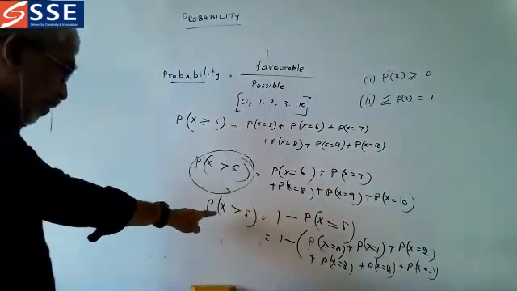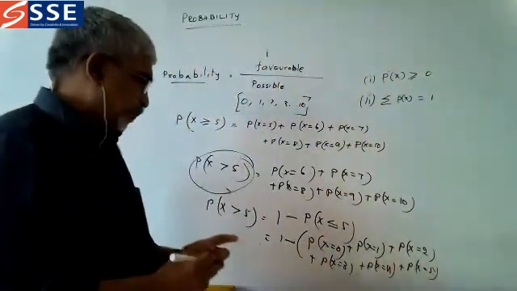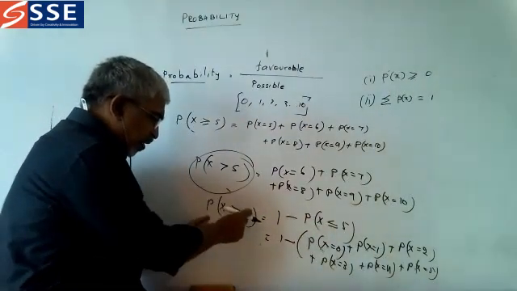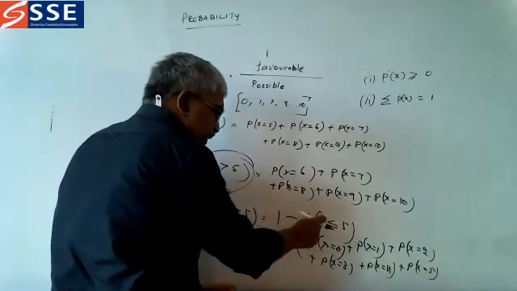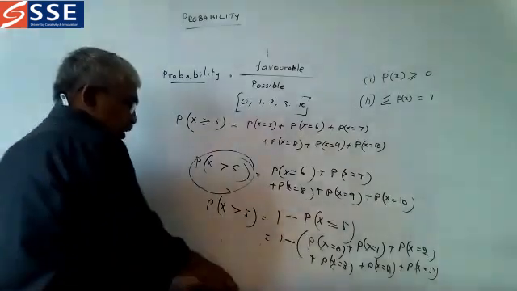So now, greater than 5 means up to 5, 0 up to 5 we have to take. So if you take less than or equal to 5, then greater than 5 can be taken as 1 minus P of X less than or equal to 5.